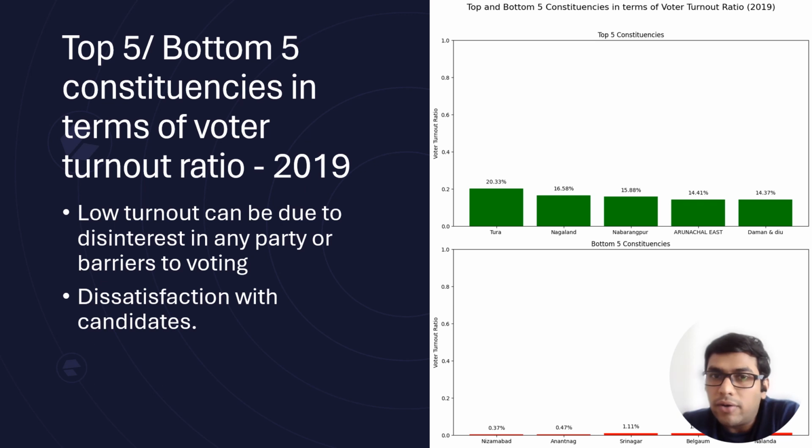If the voter turnout ratio is low, it also means that the options presented to them in terms of candidates are not good enough, or the awareness is not good enough, or there are some barriers created where people cannot go to vote. So here you can see in the graph which constituencies have the highest voter turnout ratio and which have lower turnout ratios.